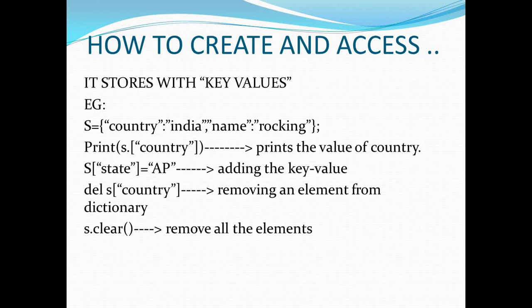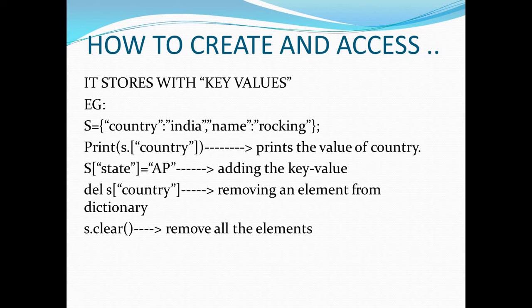So here, what is the key? It's country. The value is India. Similarly, after the comma operator, we have another key value. What is the key? It's name. The value is Rocking. Okay. Now, how can we print that? Print the value of the country.